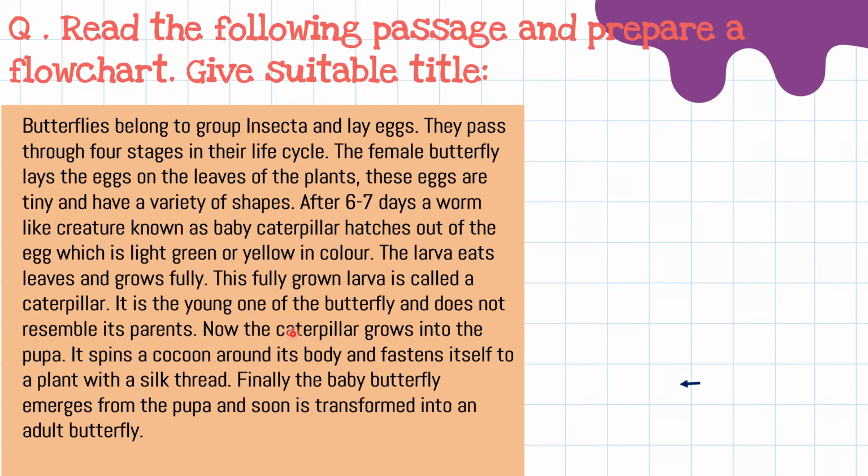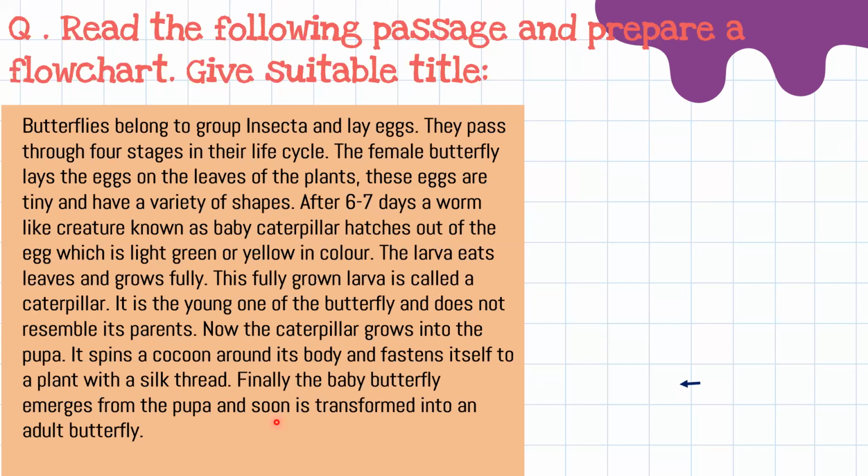Now the caterpillar becomes a pupa. It spins a cocoon around its body and fastens itself to a plant with a silk thread. Finally, the baby butterfly emerges from the pupa and soon it transforms into an adult butterfly.